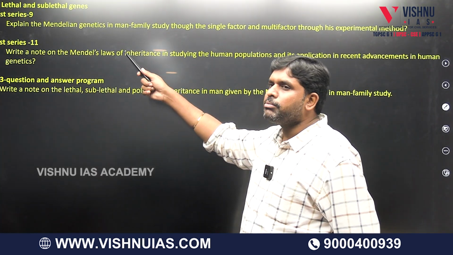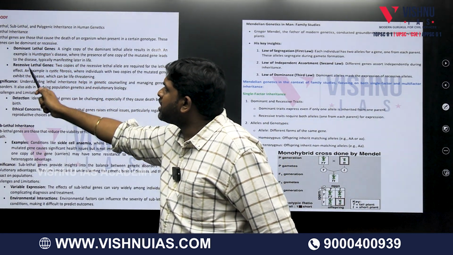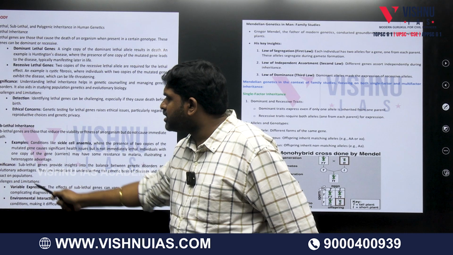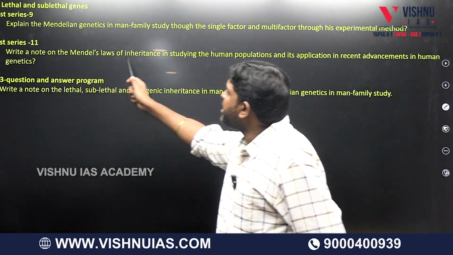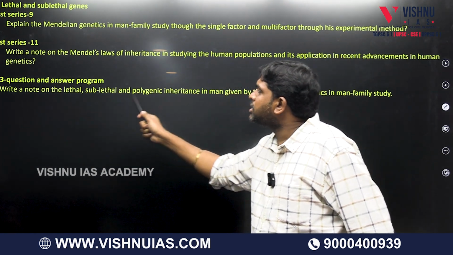Next, lethal and sublethal genes. It is there in your notes also. Lethal, sublethal, dominant lethal, recessive lethal, sublethal inheritance. Write a note on Mendel's laws of inheritance. Explain Mendelian genetics. Write a note on lethal, sublethal.